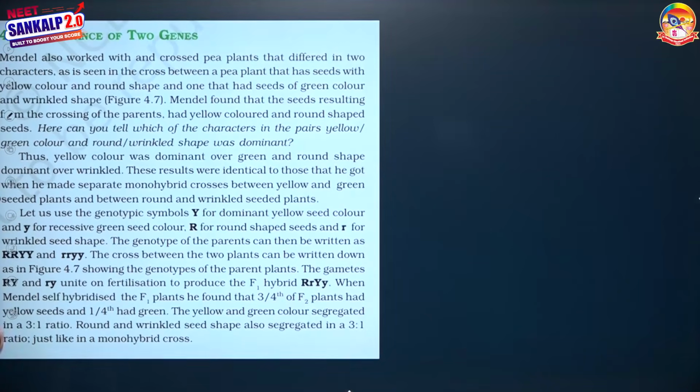Now, inheritance of two genes. Mendel also worked with and crossed pea plants after considering two characters. So you know this is called a dihybrid cross.